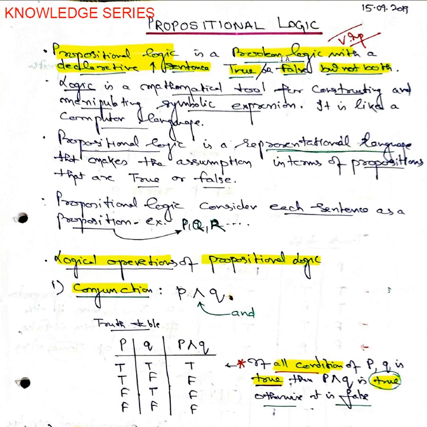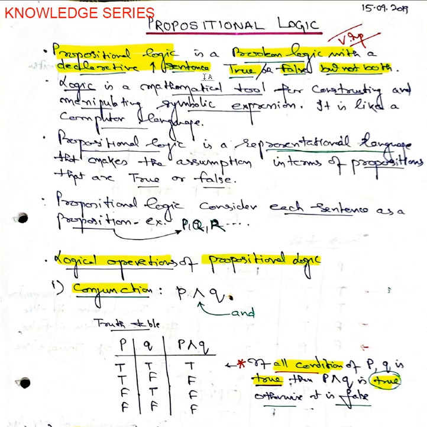However, here we are going to discuss propositional logic. If you look at the statement, propositional logic is a Boolean logic with a declarative statement.